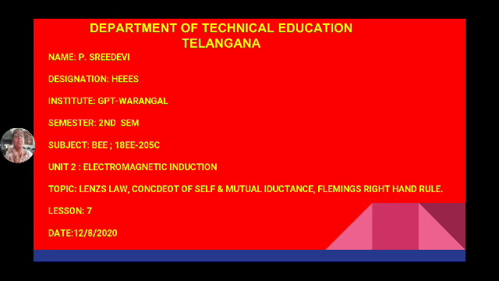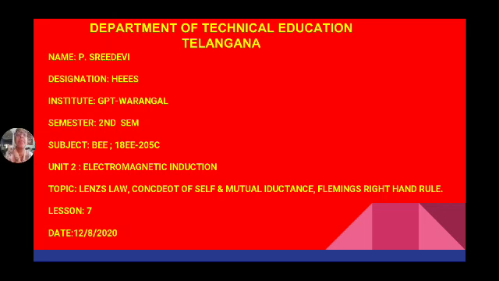Now we are in the third unit, electromagnetic induction. In the first two units, the first unit is magnetic effect of electric current, the second unit is magnetic circuits, and now the third one is electromagnetic induction.